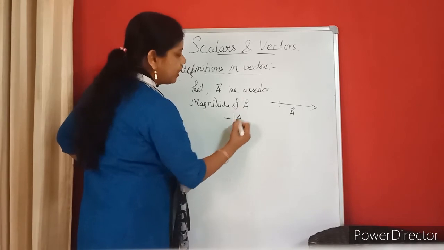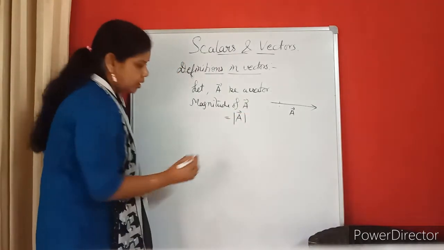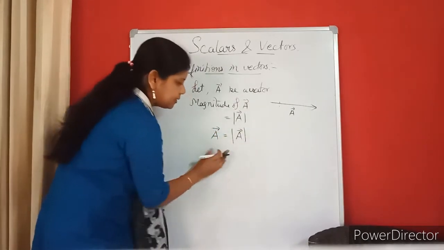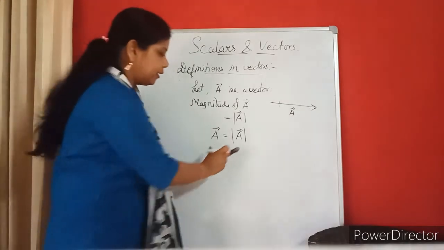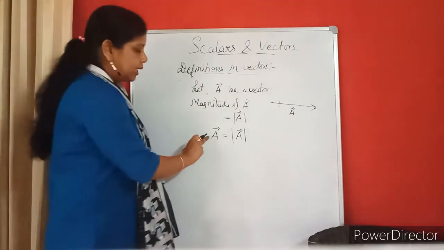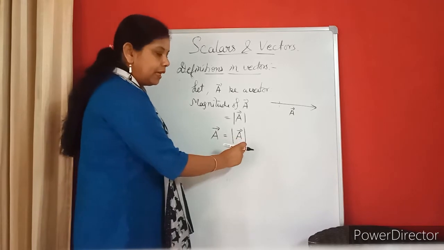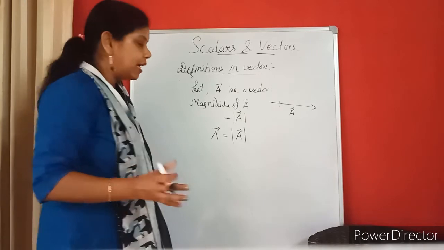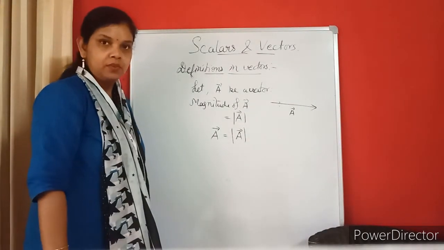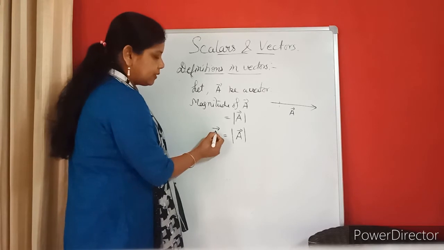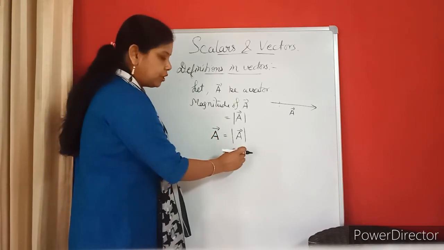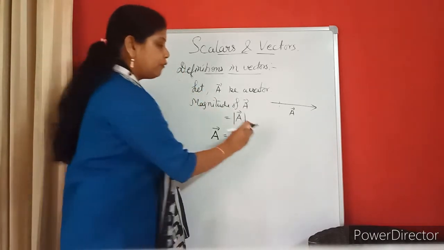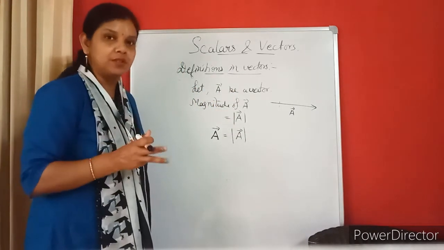I can represent it like this. Is it okay? Yes. Now, if I am writing A vector is equal to magnitude of A, is it my correct definition? No, the equation is wrong. Why? The left hand side is a vector quantity. When I am writing the magnitude, I am talking about the scalar part only. I am not talking about the vector part, meaning I have not stated the direction till now. If I say A is a vector, and this is the magnitude, the left hand side is a vector, and the right hand side is what? Scalar till now.